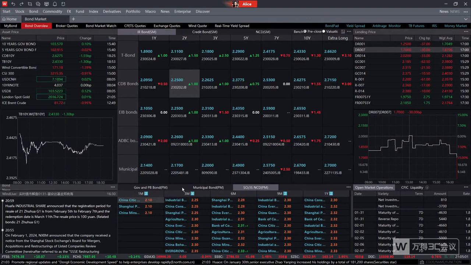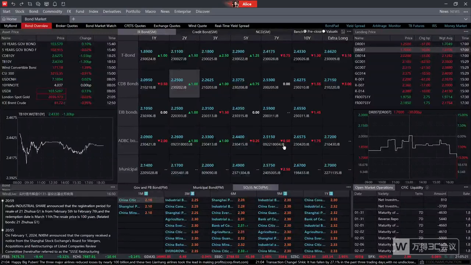At the same time, we can see at the bottom of this page, it also provides like the latest news, the trading result, and also the open market operation are also showing over here. So we can see with such a terminal, it is easier to catch the dynamic of the bond market.